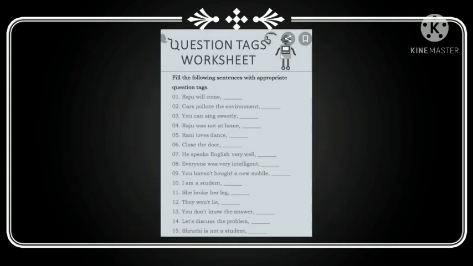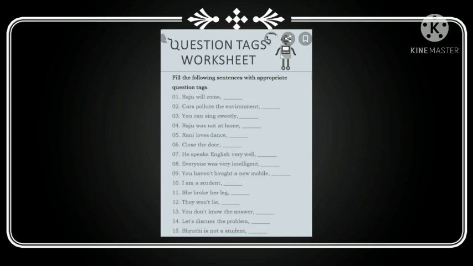Okay, so I will give you a worksheet and you have to write the question tags in your rough note, and the same should be submitted before the next class. So here are 15 sentences where you have to read the sentence and write the answers with the question tag.